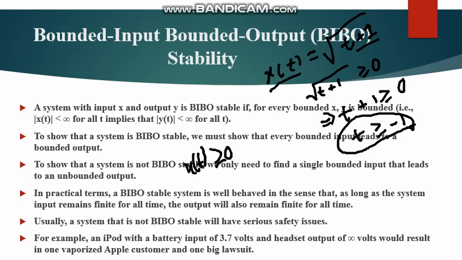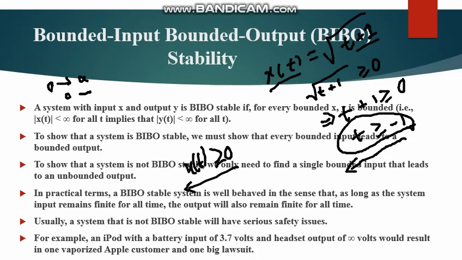Is it bounded input, bounded output? The thing is that no. Why? From minus 1 to a certain value and from 0 to a certain value, there is no bounded type of thing, it will be 0 to infinity.